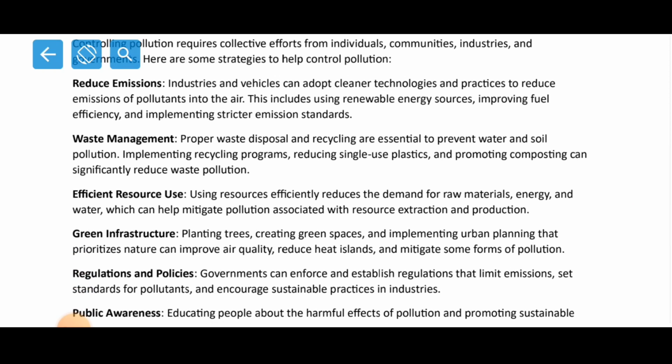Right now, waste management. Whenever we are trying to dispose of waste, it has to be treated well. Proper waste disposal and recycling are essential to prevent water and soil pollution. Implementing recycling programs, reducing single-use plastics, and promoting composting can significantly reduce waste pollution. So we have to properly treat the sewage, or properly treat the waste from the house and dispose of it according to its nature, maybe biodegradable separately and non-biodegradable separately.